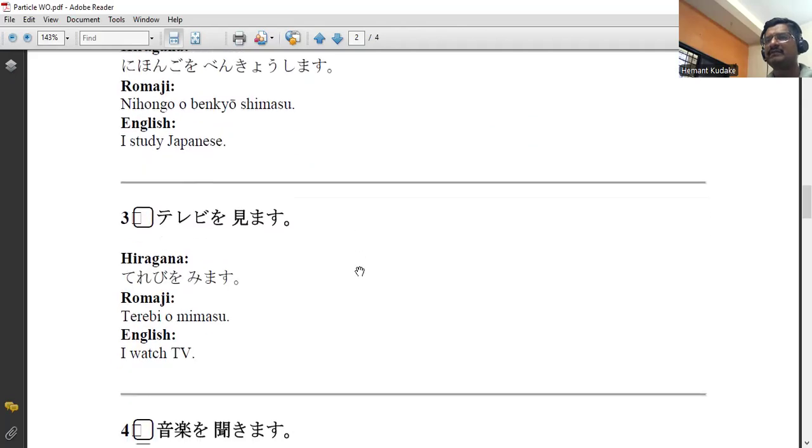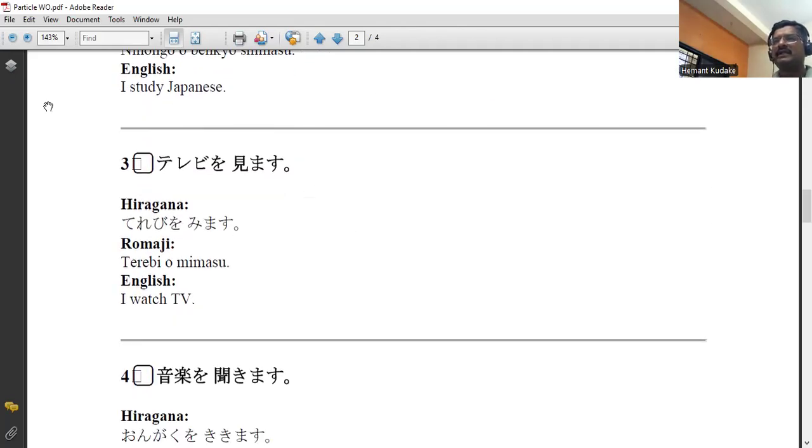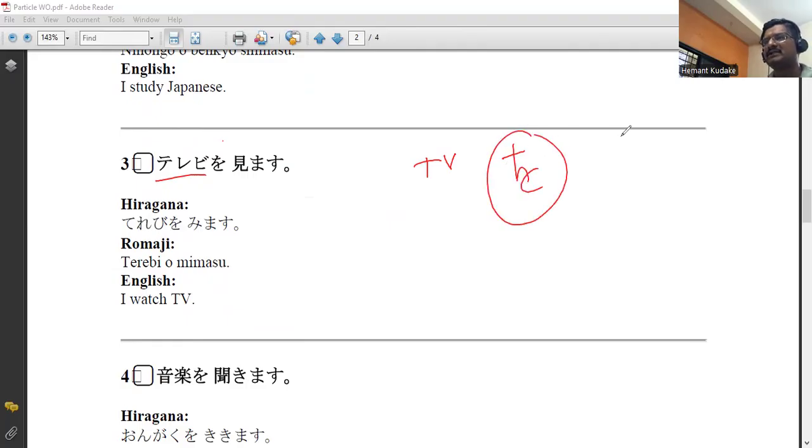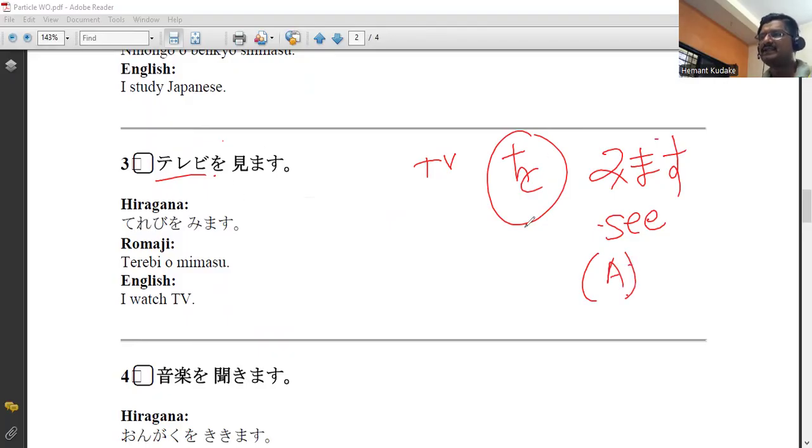Now let's take the next example. The third example I have added is terebi. Terebi is TV. TV is our object or noun. Terebi o mimasu. Terebi means TV, and mimasu is to see, so it is related to action. Because this is an action, we are adding particle O.